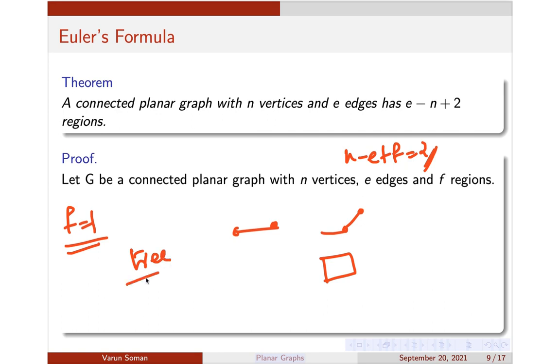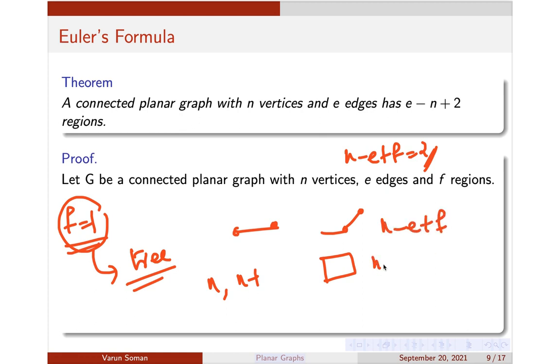So when your graph is a tree, you have to prove that n minus e plus f is equal to 2. The f is equal to 1 case applies only for trees, because only in the case of a tree will you have f equal to 1, as there are no circuits. If there are circuits or cycles like this, obviously your graph would contain more regions. Suppose you have a tree here with n vertices. How many edges would it have? Obviously you know that it will have n minus 1 edges. So let us decide what n minus e plus f is there.